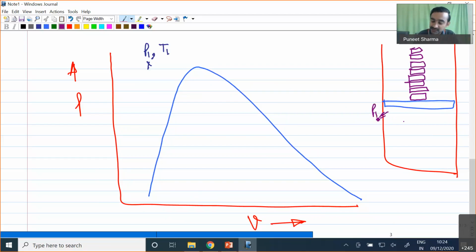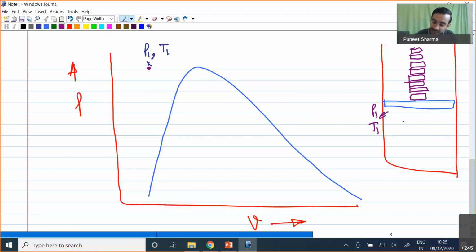Let us consider the temperature inside is T1, and inside we have nothing but pure liquid state. So you can clearly see that our point will be somewhere over here on the property diagram.